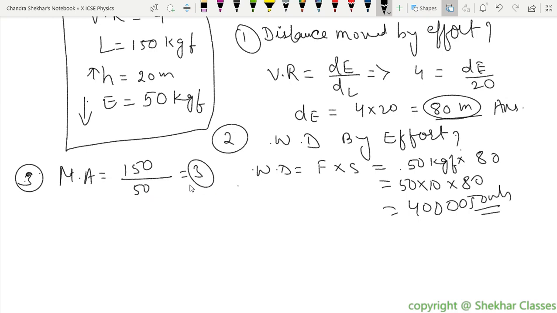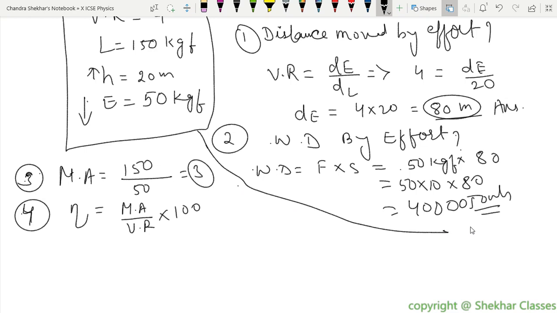Now, what is the next question? That is the efficiency of the pulley system. The fourth question is efficiency. What is efficiency? Eta we have to find. Eta is nothing but mechanical advantage by velocity ratio into 100, and that will give you a percentage.